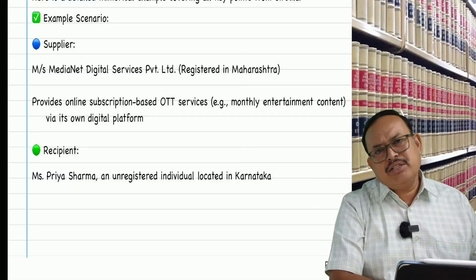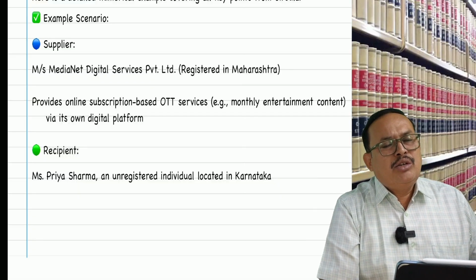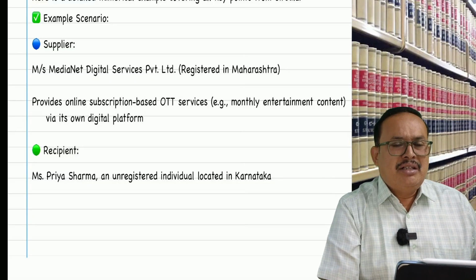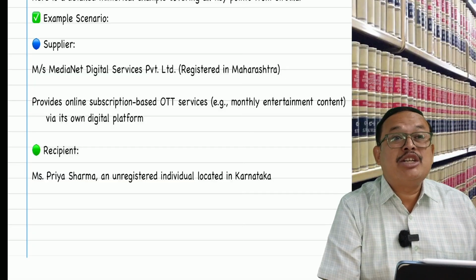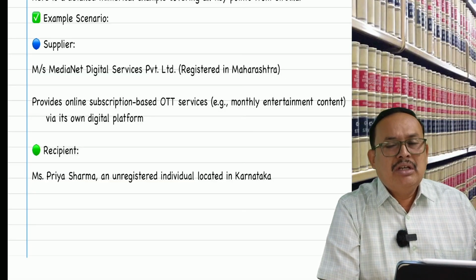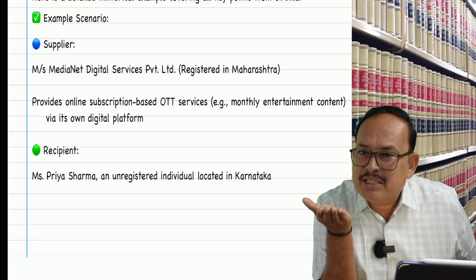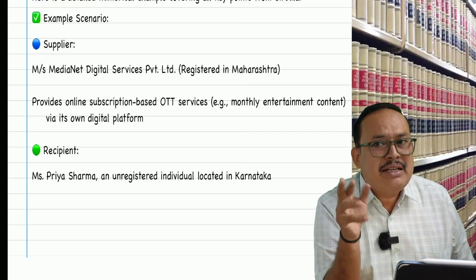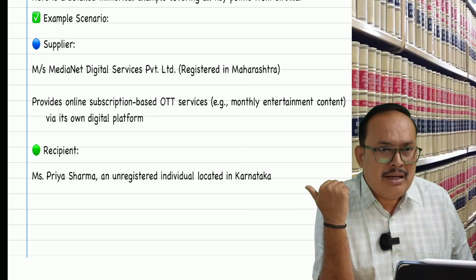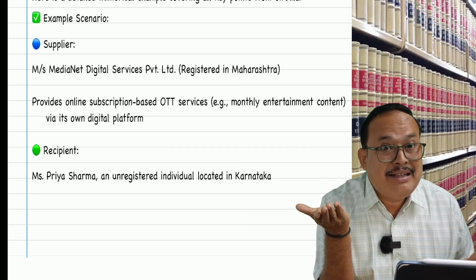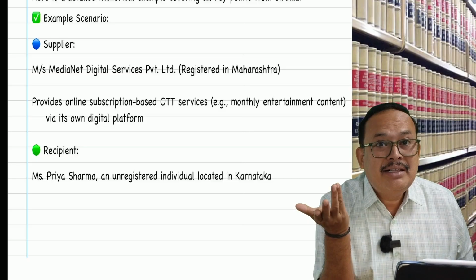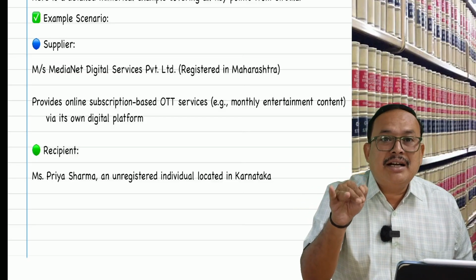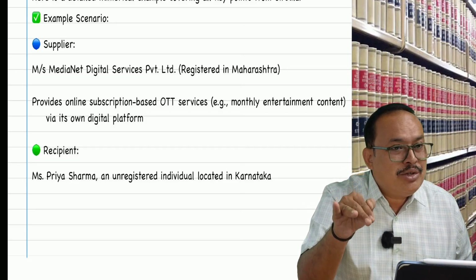In this given case, location of supplier is Maharashtra; place of supply as per section 12(2): if the recipient is a registered person, the recipient address; if an unregistered person, the address of the recipient as per the supply. Unregistered person, Ananya Sharma. So the address of the recipient is there in the invoice. What is that? Karnataka. So mention Karnataka. Place of supply is equal to Karnataka.